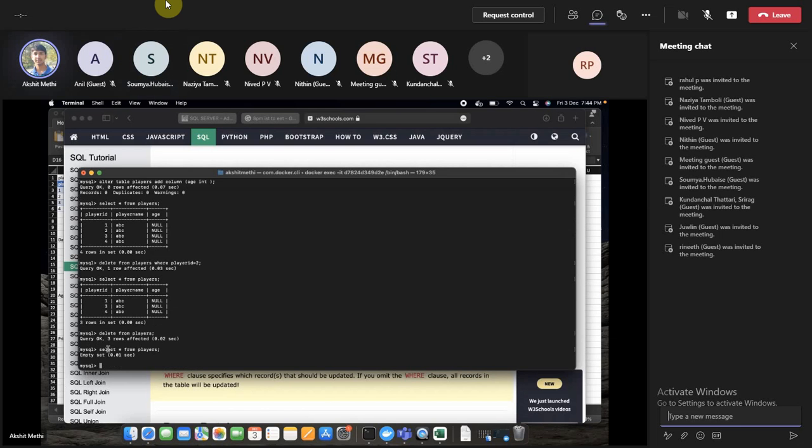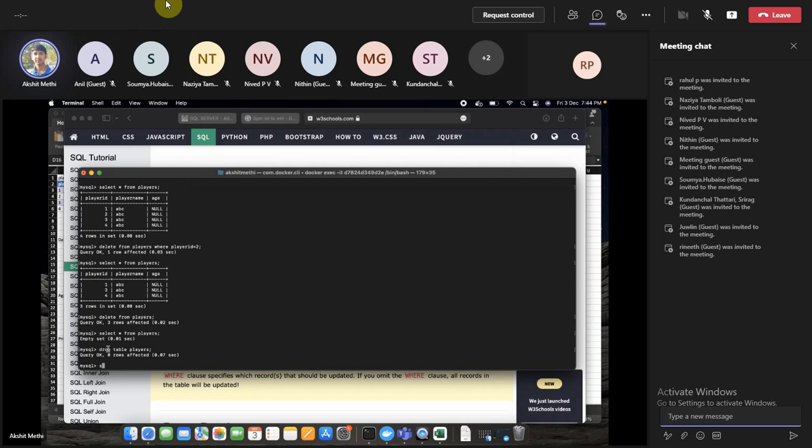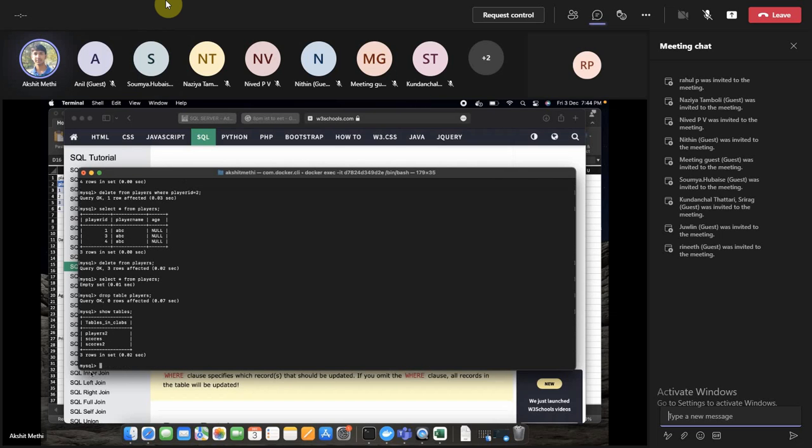Yeah, the table is there. If you wanted to drop the table itself, it's simple as that. Drop table, and you will say the table name. So drop this table. That means now if you say show tables, your players table is not there now. Similarly, when you say show databases, you can even drop the database. If I wanted to drop a database, drop database, and I will name the database, let's say test one. I will execute it and it will delete the database.